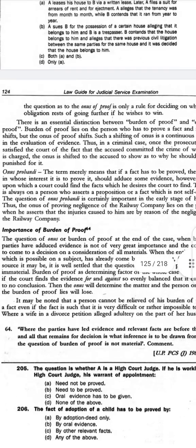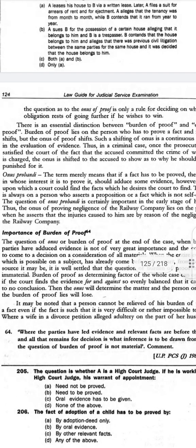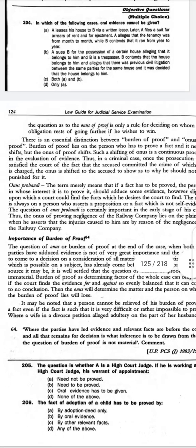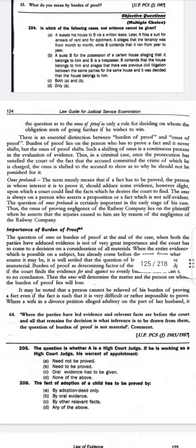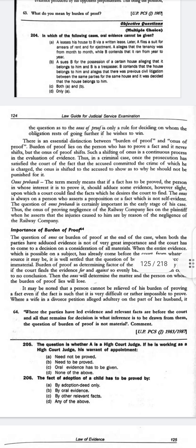Now Section 104. But before going to Section 104, let us understand the importance of burden of proof. This is the last topic for today, and we will discuss more in the next video. The burden of proof plays a very important role.